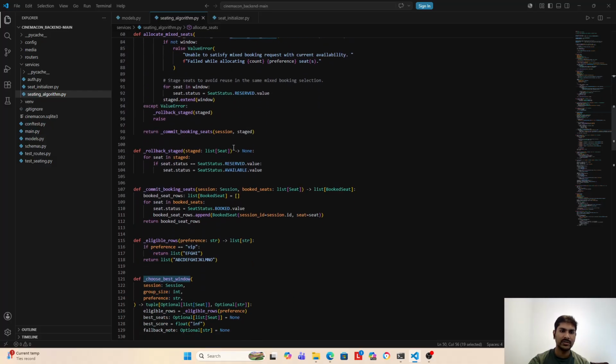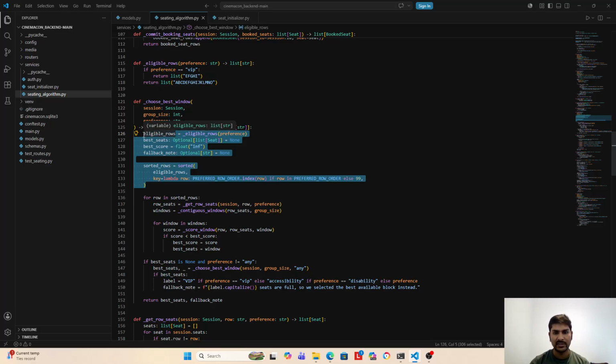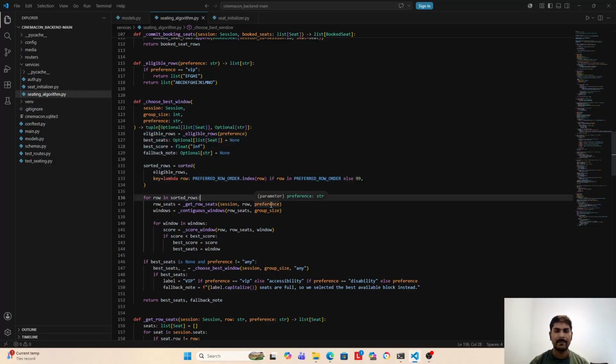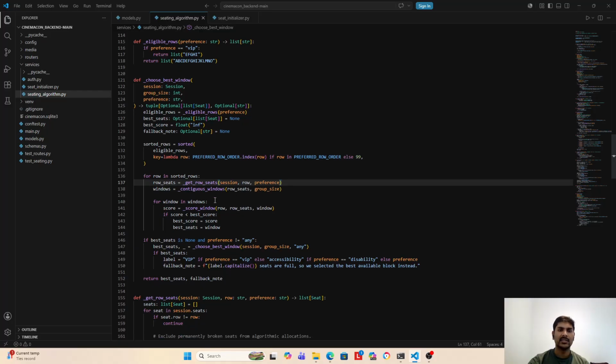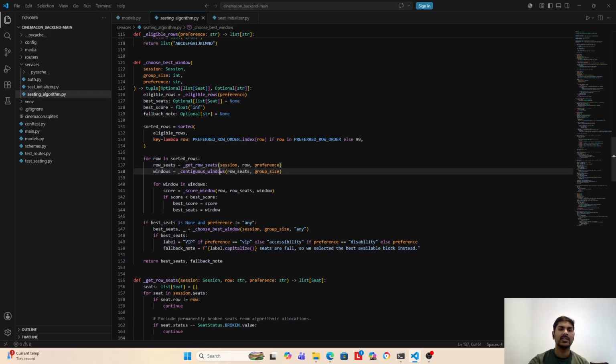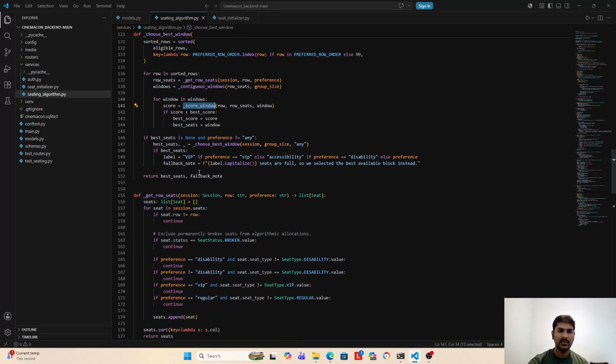When we go to the best window, it scans all the rows and tries to find continuous seats, or if we have any preference like VIP or disability seats, then we try to find those seats in that particular row, and also try to find the seats continuously without any gap. And after getting that, it tries to score those seats.